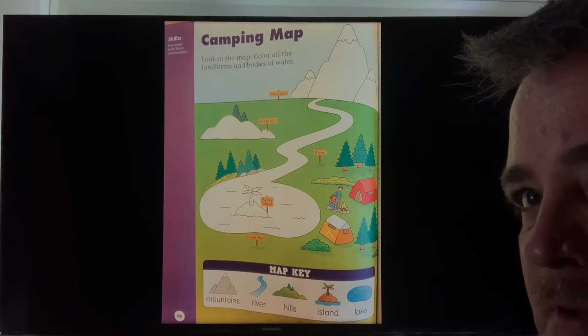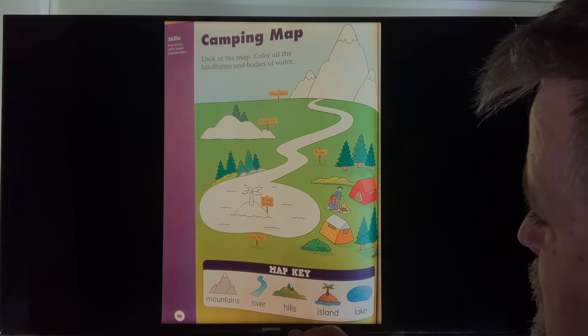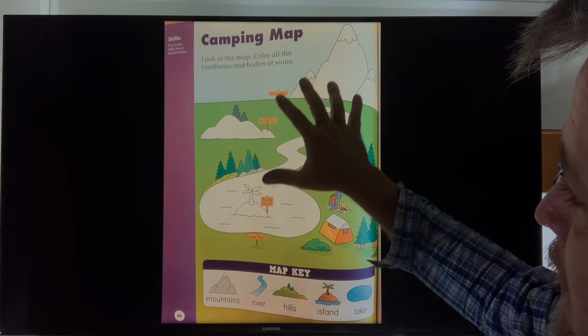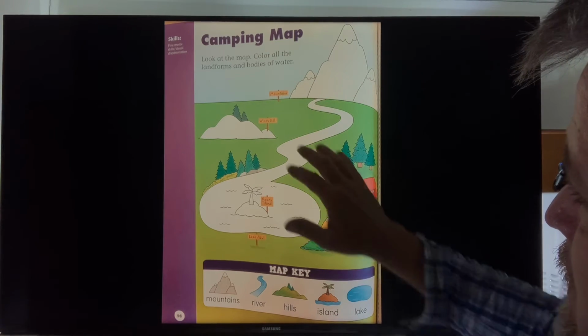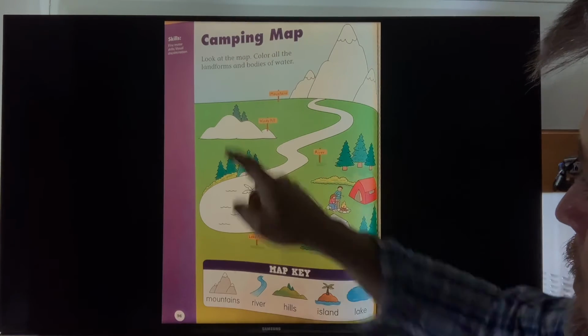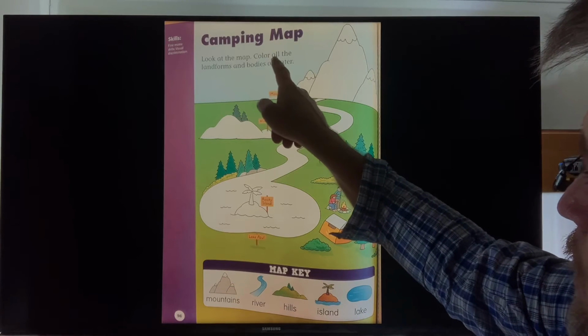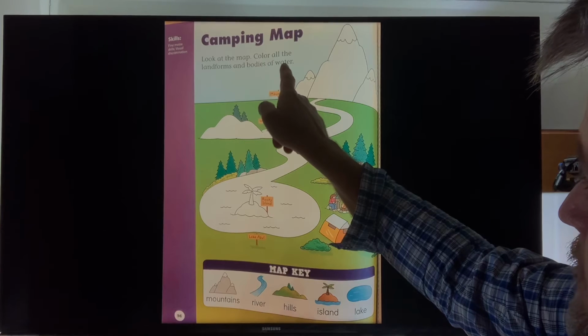What is this? Now, this is a map, okay, to show you where everything is. So they are going camping. Look at the map. Color all the landforms and bodies of water.